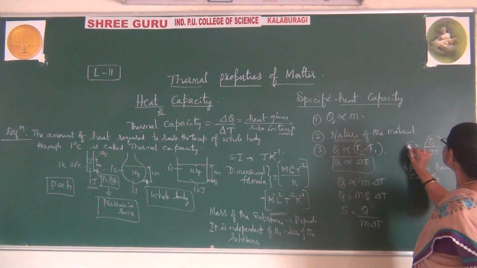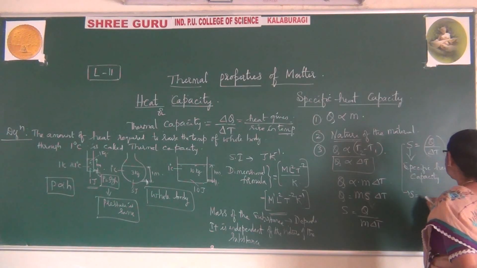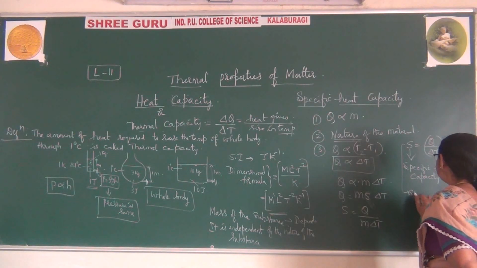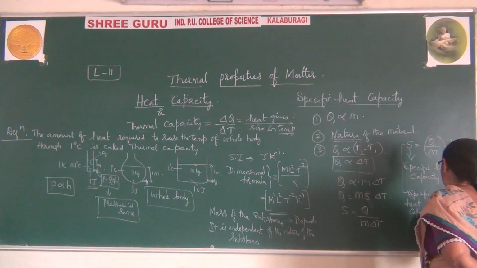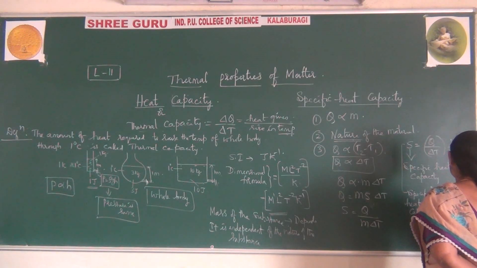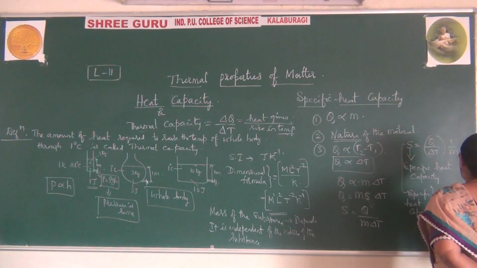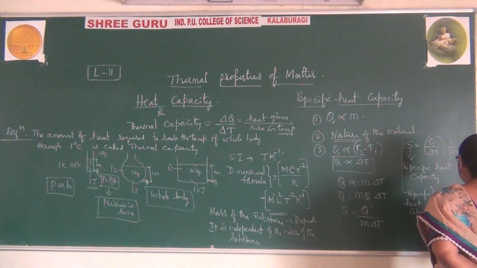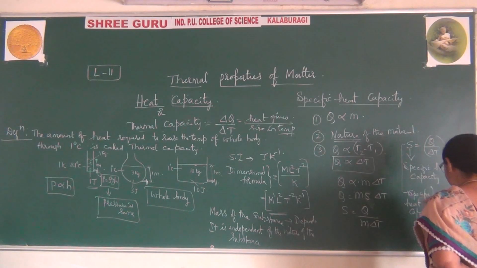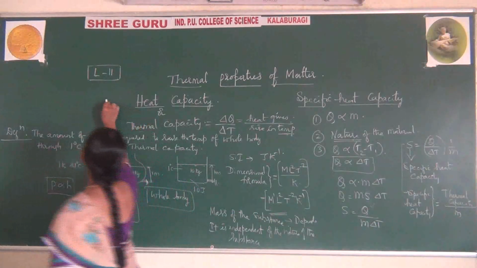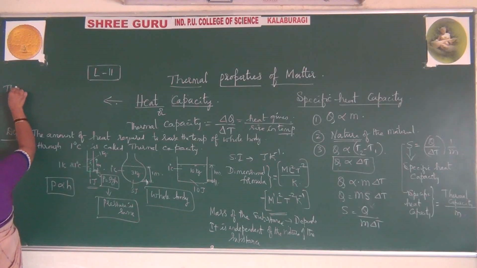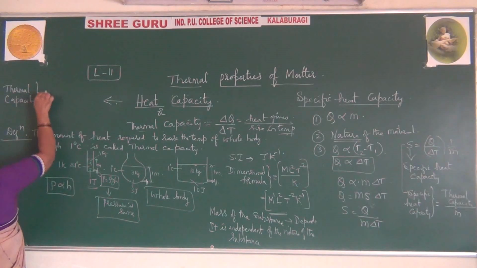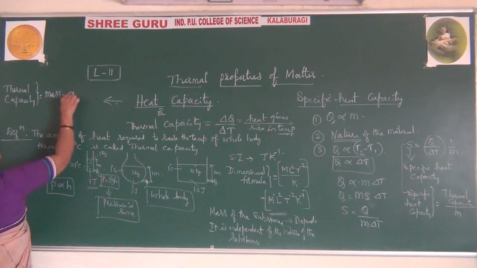So let me write here, this can be written as S, that is specific heat capacity, is equal to thermal capacity divided by M. By using this, once again I can write this formula: thermal capacity is equal to mass into specific heat capacity.